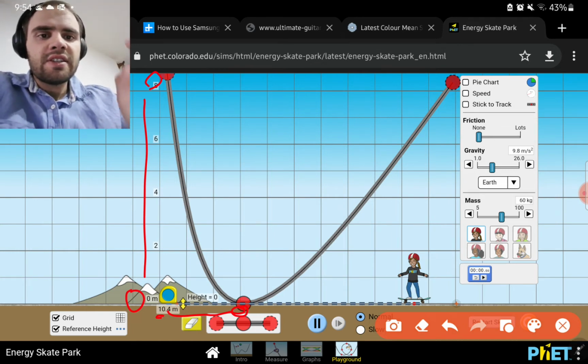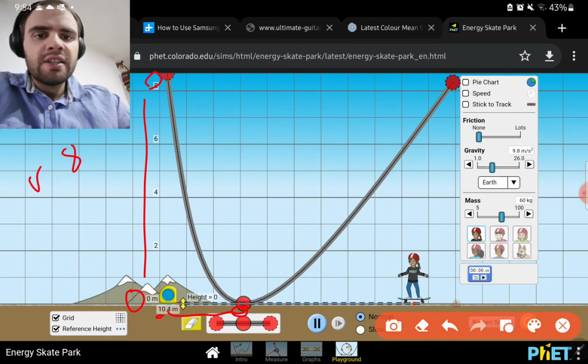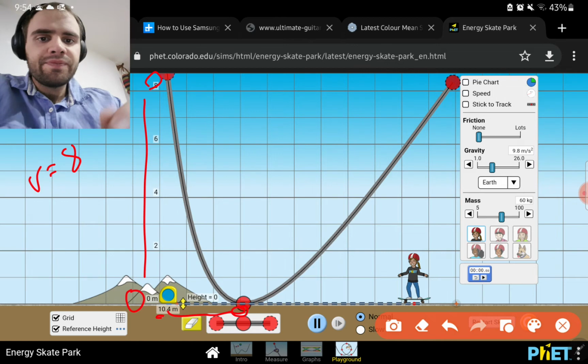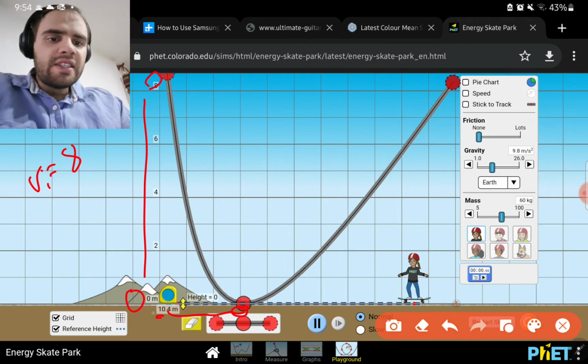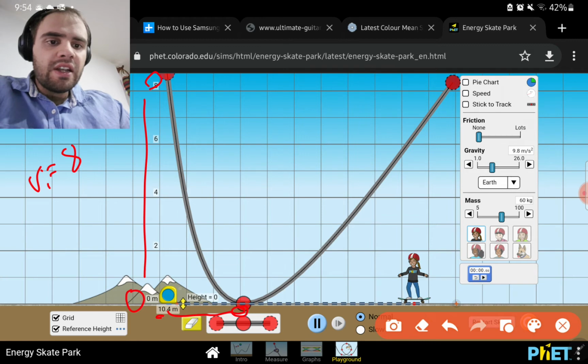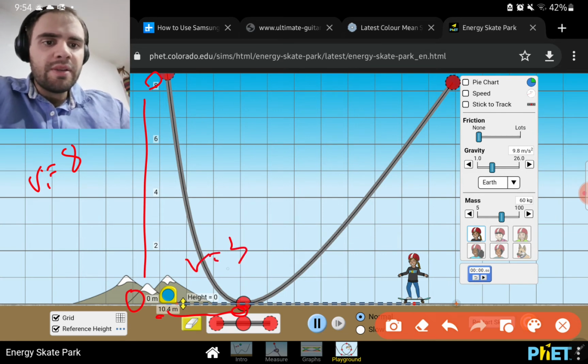So 8 take 0 is 8 meters. So we know that our rise is 8 meters. The run is from here to here. It's 1 meter every line, so we've got 1, 2, 3 meters here until it hits the ground. So we know our run equals 3 meters.